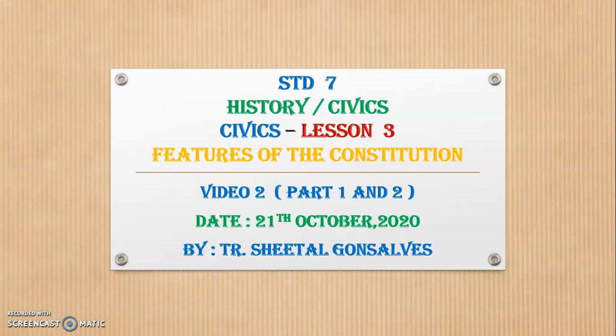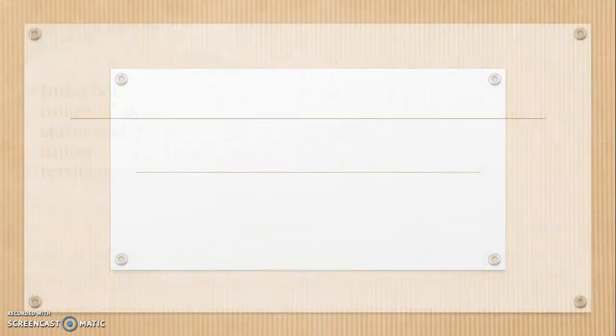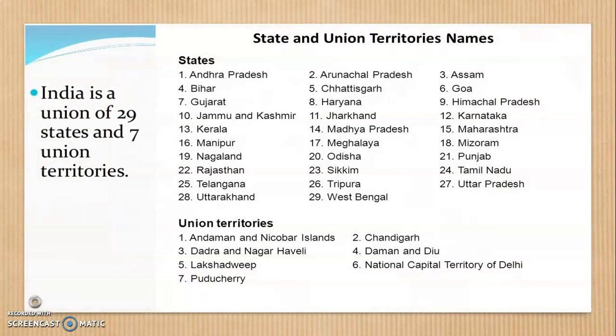Then we studied how each list or each subject has work. What are the works which have been given to each government? Subjects with the union government are defense, foreign relations, war, all about this. Subjects with the state government are law, agriculture and all, and subjects with both governments are employment, education, health and all. So this is what we studied, and we also saw the union territories, right? India is a combination of 29 states and 7 union territories. Right in front of you I have given all the 29 states.